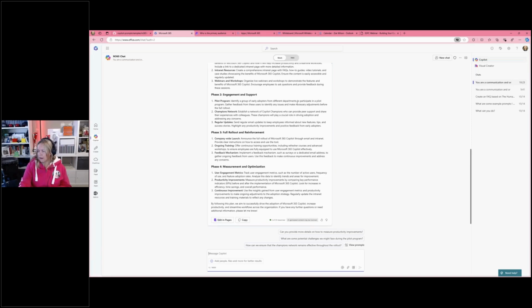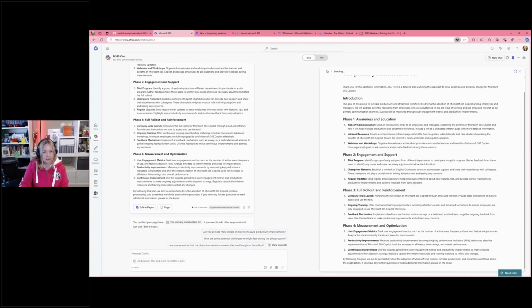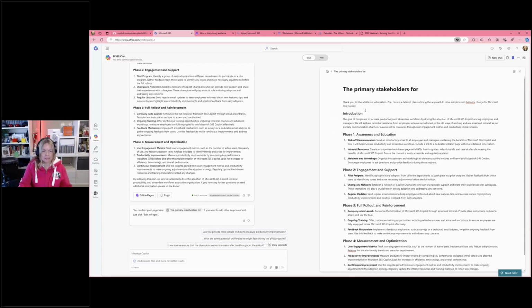And then what makes this even more powerful is if I click Edit in Pages, that then actually opens this up in Copilot Pages, which is leveraging loop components. So that's now opened this response, or the plan that it's drafted for me, in the loop component. I can edit this and make changes to any of that response that I want to. And I can also share this.